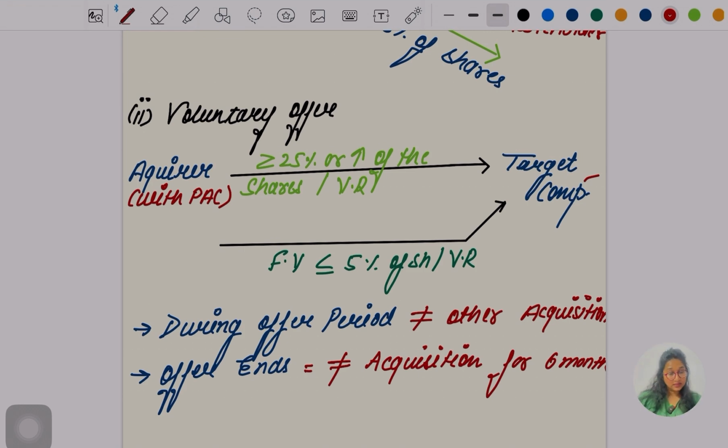Then they are saying that once this 6 months has ended, by the offer ended time period, they can only acquire other shares and voting rights. Let's go for by August. Then they can only do it by the expiry of that 6 months from closure of the offer. Is that much clear?